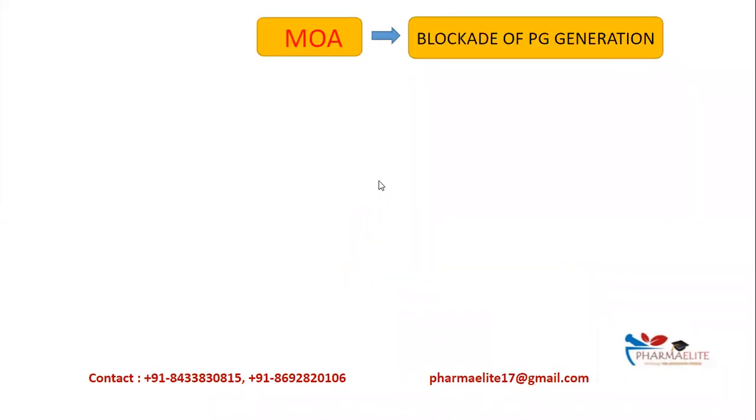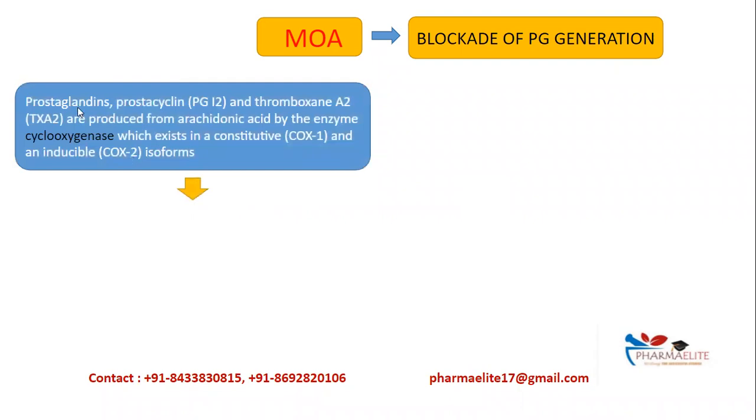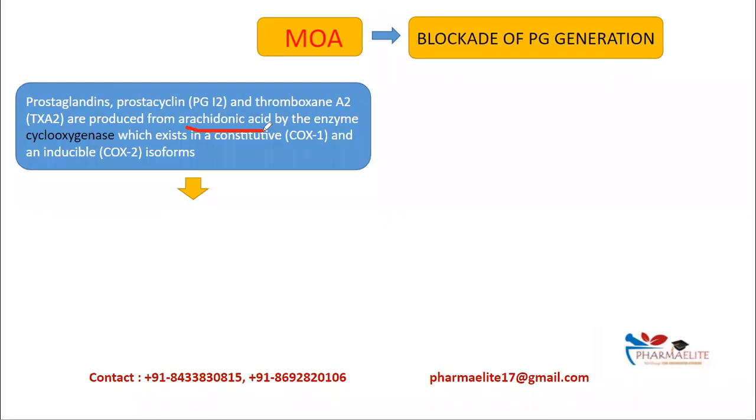Now, the mechanism of action. So all the NSAIDs, their main mechanism of action is that they will block PG generation. PG is prostaglandin. So they will block prostaglandin generation. Now, how is this done? So prostaglandins, that is PG, prostacyclin, which is PGI2, and thromboxane, which is TXA2, are produced from arachidonic acid via the enzyme cyclooxygenase, which exists in two isoforms. First is COX-1 and second is COX-2.